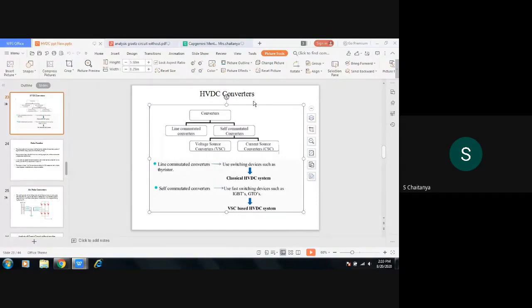So this is a classification of the HVDC converters. Under self-commutated, again voltage source converters and current source converters will be there, divided depending on the type of source you are using. Mostly used are the voltage source converters only. These self-commutated converters are also called VSC based HVDC systems, and line commutated are also called classical HVDC systems.